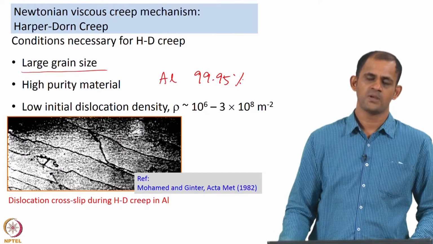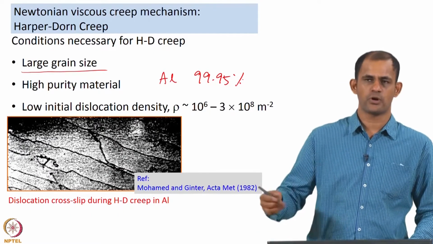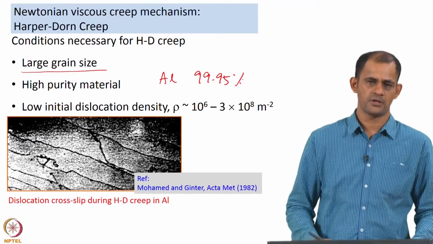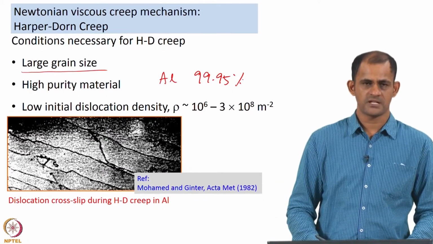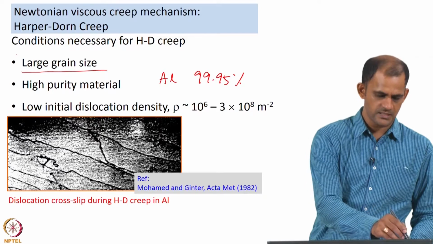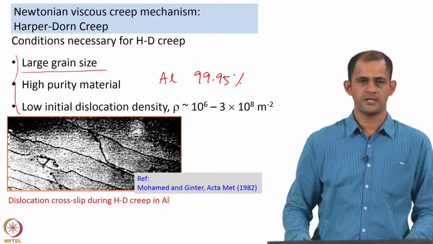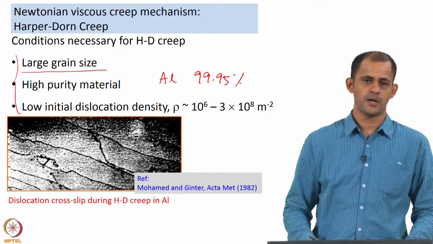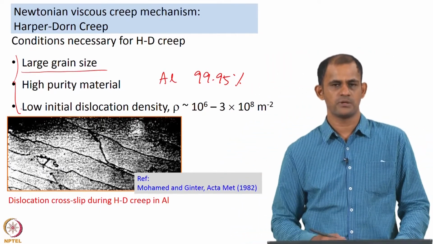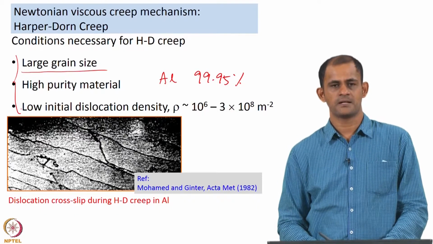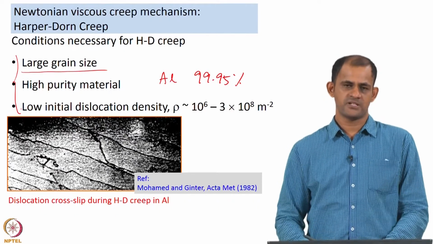We are going to talk about dislocation creep under power law creep in the coming portions. So, what Mohamed and Ginter said is that these three criteria have to be met for the material to display the Harper-Dorn creep mechanism.